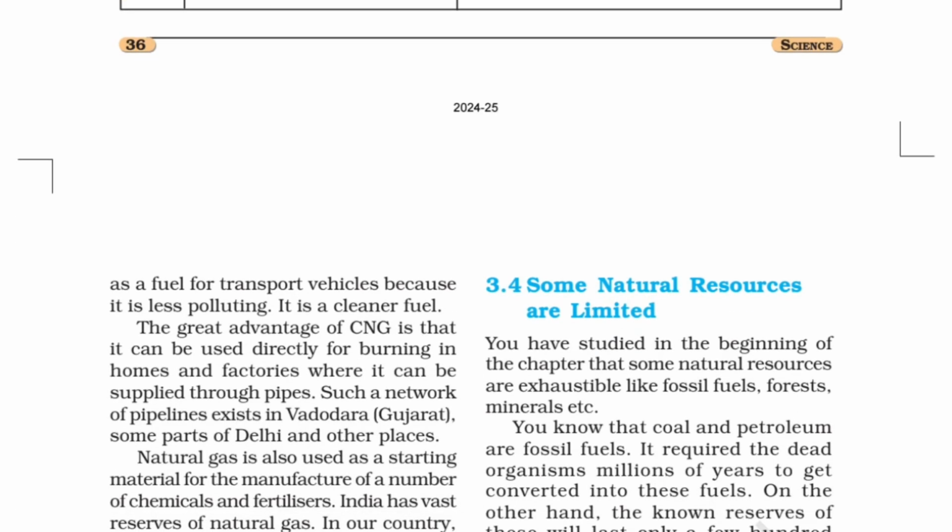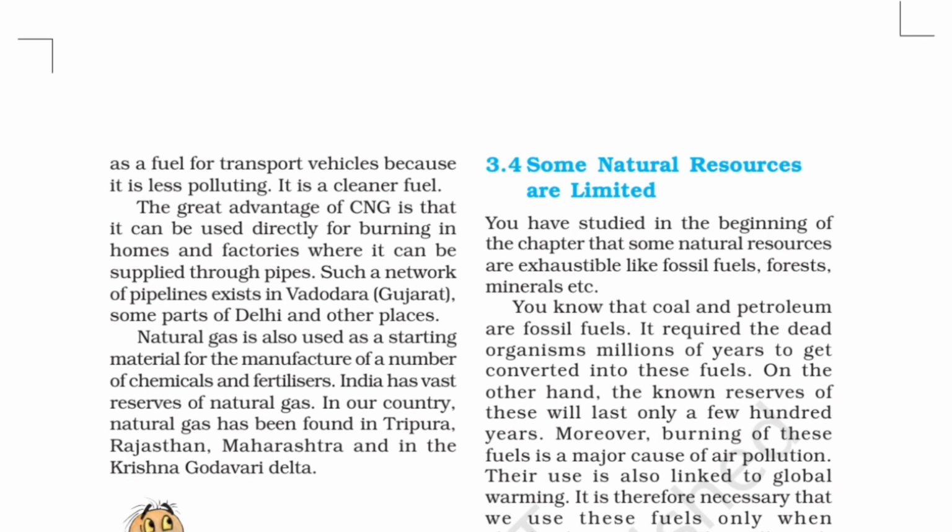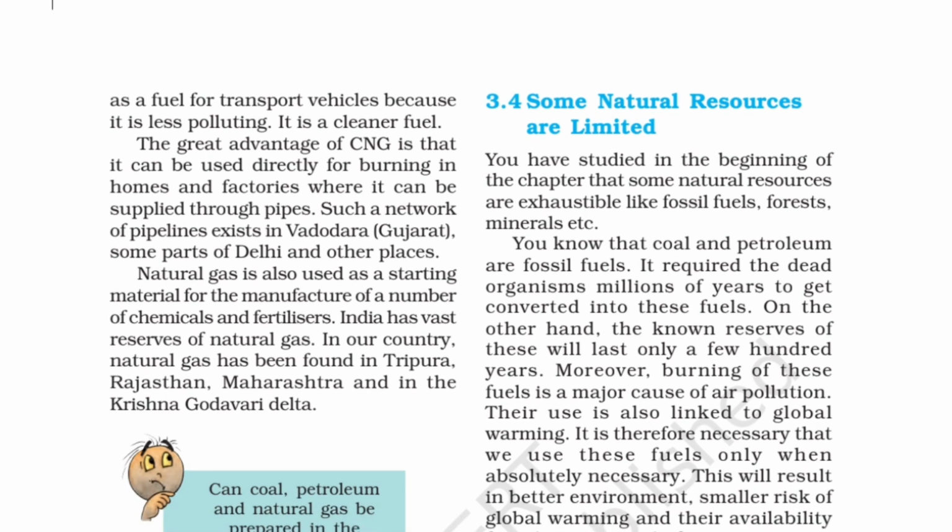It is now being used as a fuel for transport vehicles because it is less polluting than petrol and diesel, and it is a cleaner fuel. The great advantage of CNG is that it can be used directly for burning in homes and factories where it can be supplied through pipes. Such a network of pipelines exists in Vadodara, Gujarat, then some parts of Delhi and other places. Natural gas is also used as a starting material for the manufacturing of a number of chemicals and fertilizers.